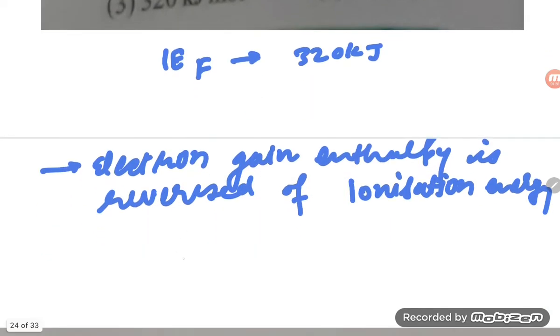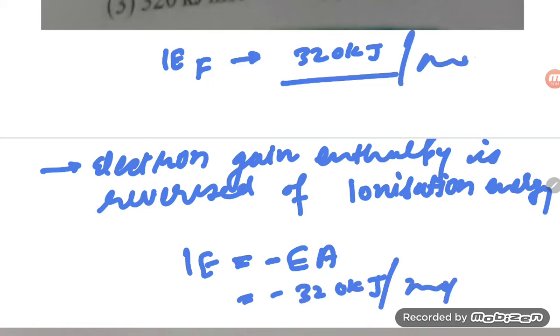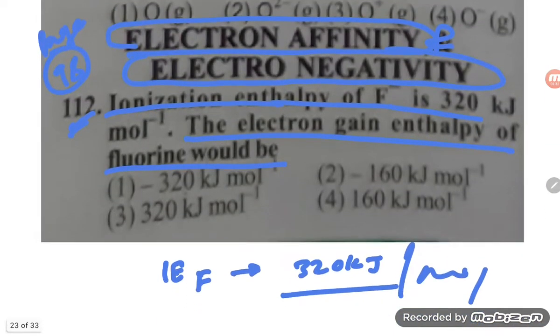So what is the meaning of this, student? Electron affinity is the reverse of IE, which means a negative sign. So IE is 320, so it will be minus 320 kilojoule per mole, this is per mole. So what could be our option, student? Option 320 kilojoule per mole, so the correct option will be option number 1.